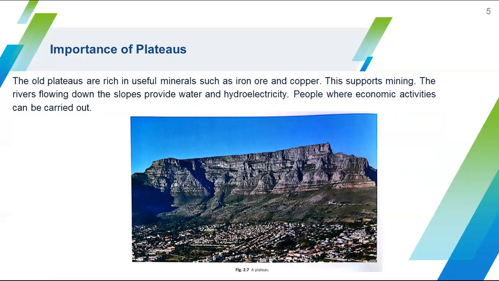We need to take these minerals, such as iron ore, from the plateaus, so mining is needed for that. So this supports mining. The rivers flowing down the slopes provide water, and from that water electricity is produced. That kind of electricity is known as hydroelectricity.